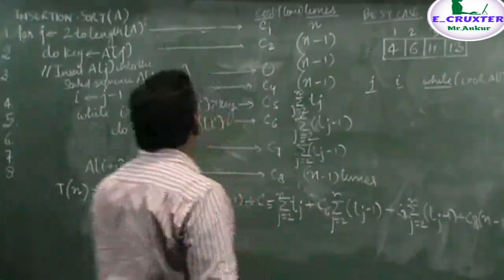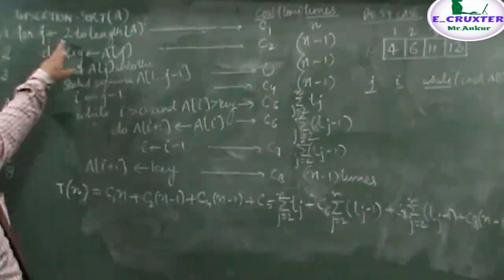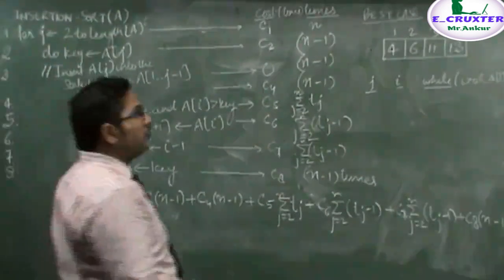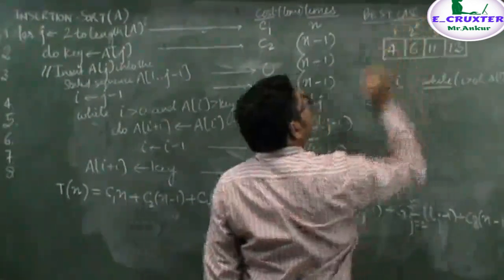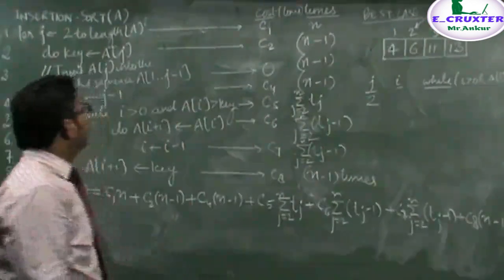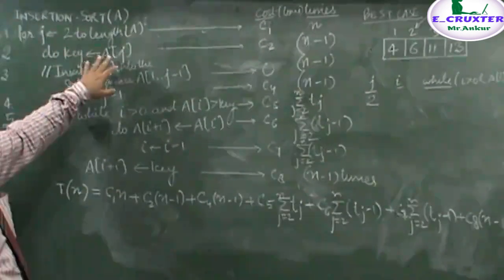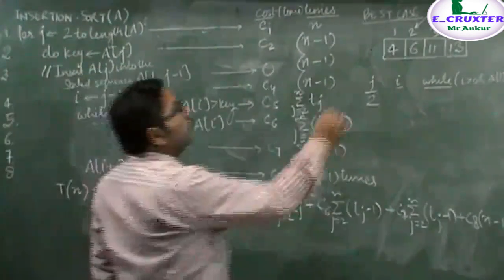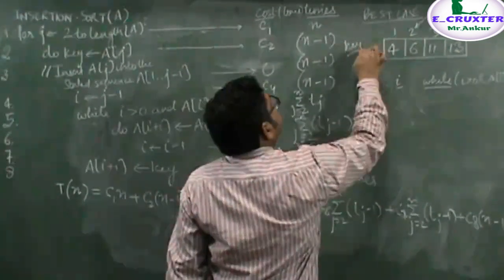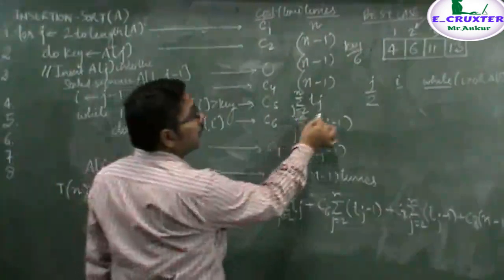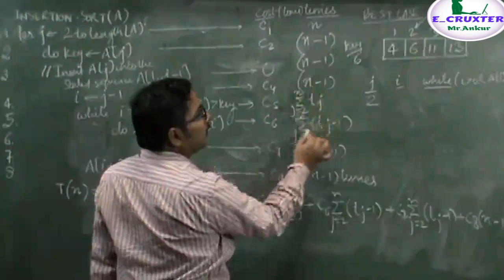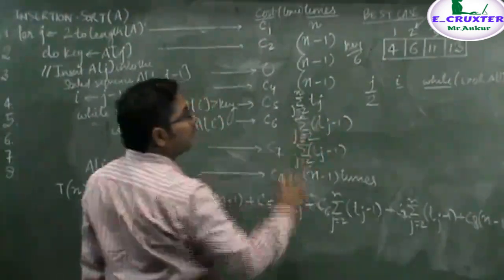Now, notice that initially the value of j will be 2. That is, we are sorting this element. Then in the key we move the array's jth element, that is, in the key we will get 6. I basically want to calculate this result in the worst case and this result in the best case.